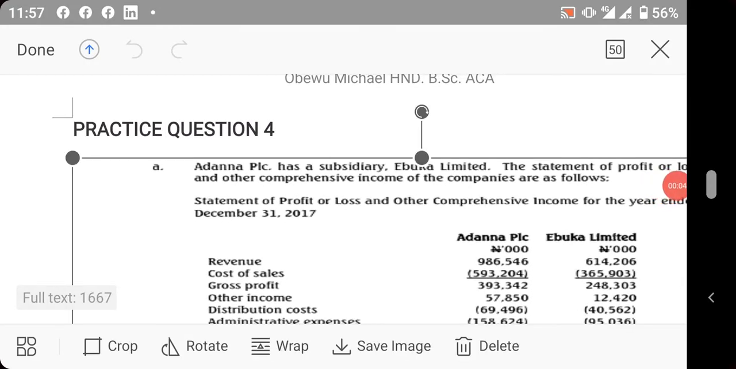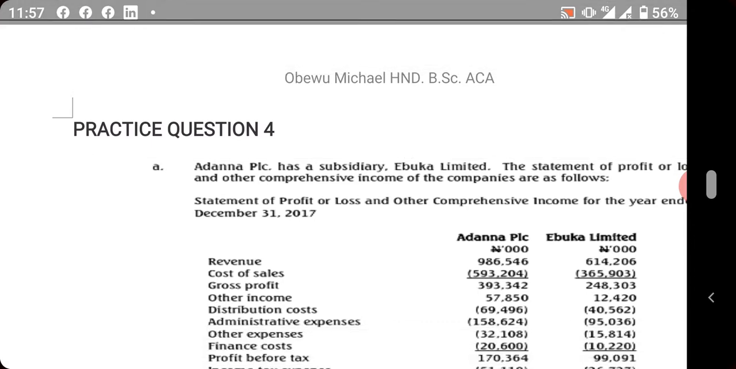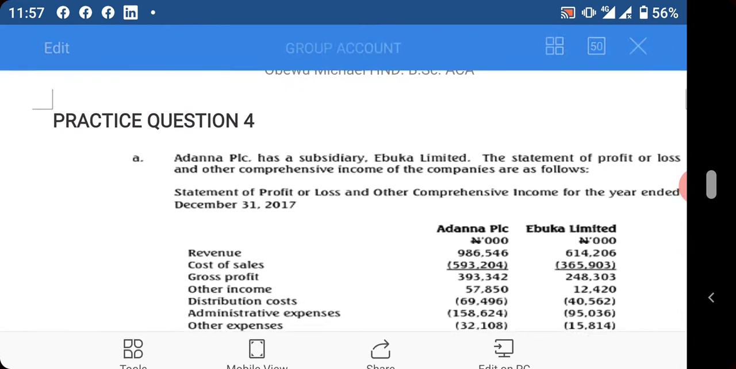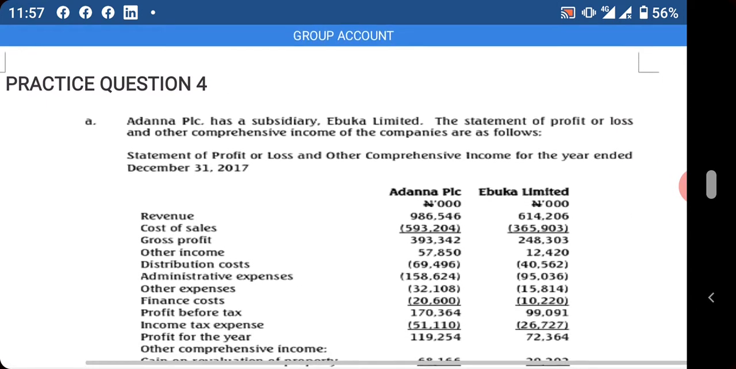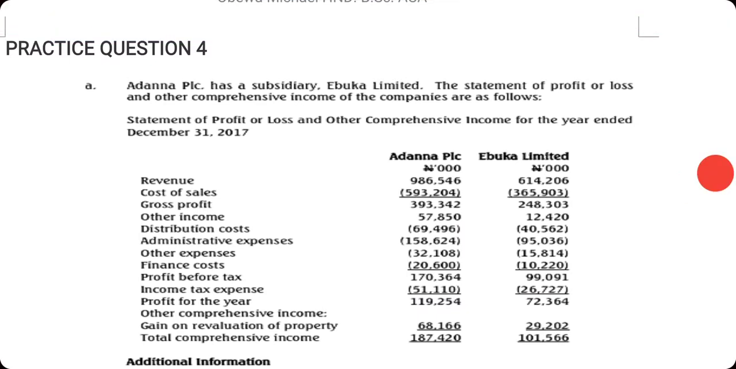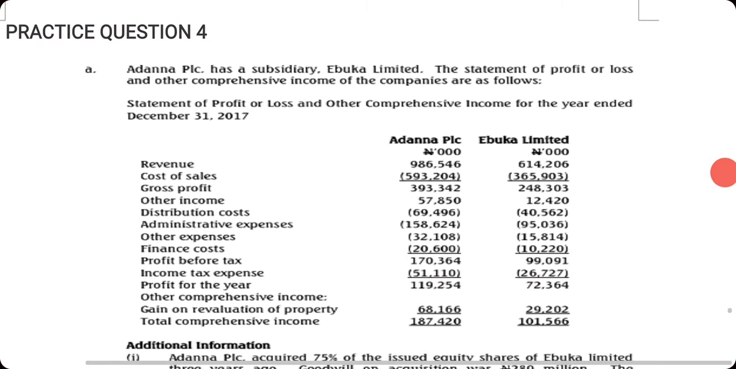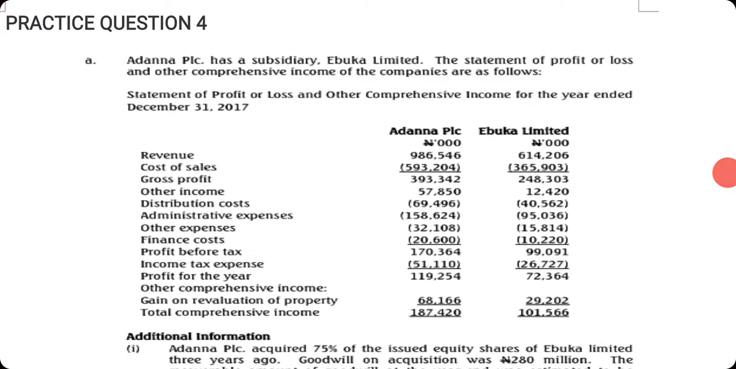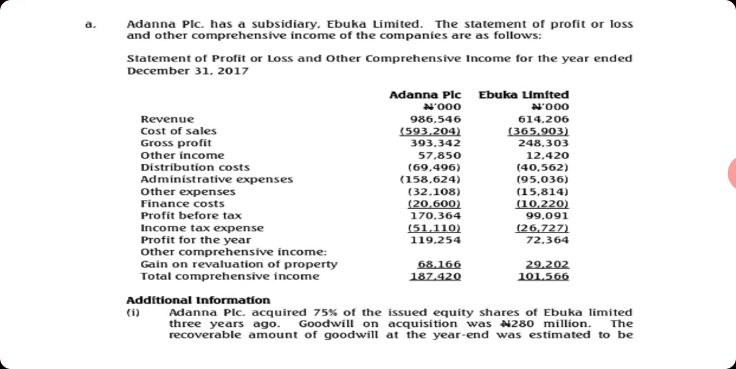This is group accounts. So today we are actually going to look at another question on group accounts with special emphasis on the consolidated statement of profit or loss. It's an ICAN question also. It reads thus: Adana PLC has a subsidiary, Ebuka Limited. The statements of profit are given below.